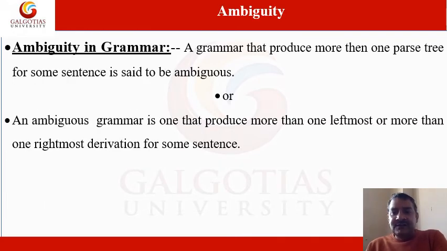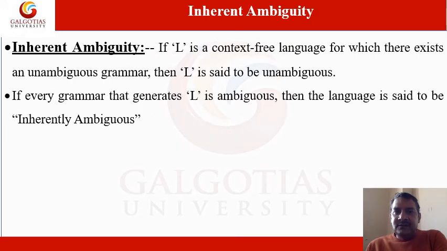Now this is the last topic of this particular unit, that is ambiguity. What is ambiguity? For example, you are given a grammar. That particular grammar, if it produces more than one parse tree for some sentence, is said to be an ambiguous grammar. Or you may say an ambiguous grammar is one that produces more than one leftmost or more than one rightmost derivation for some sentence. So the grammar will be ambiguous.